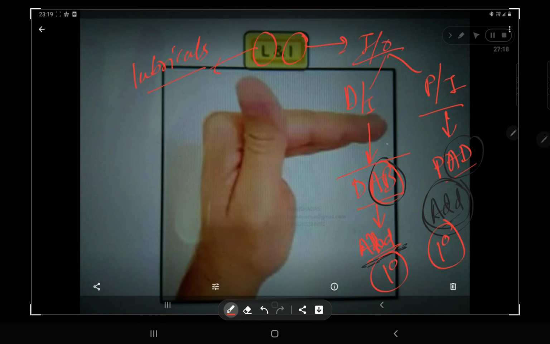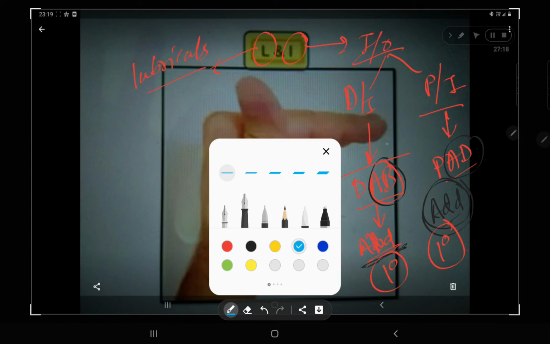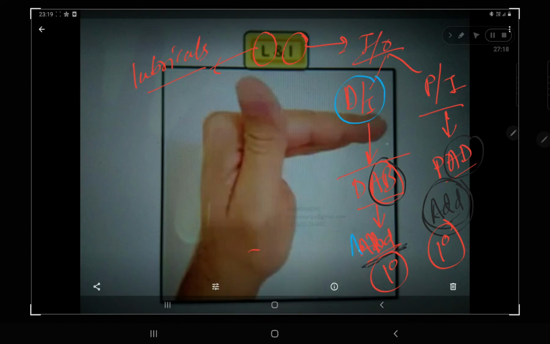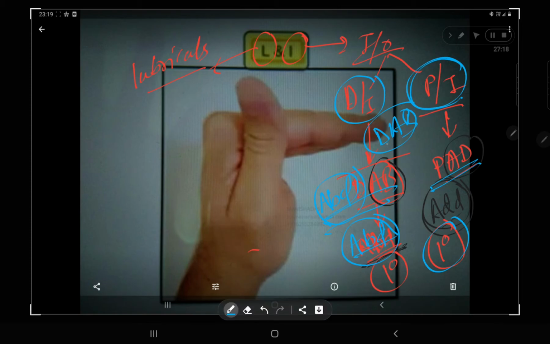So what is the primary function? First, look at the question carefully. What is the primary function of dorsal interossei? Its primary function is ABD, abduction of fingers. Abduction means you are removing one finger from another. This is due to DAB, dorsal interossei causing abduction of fingers. And what is the primary action of palmar interossei, or chief or major action? This is adduction of fingers. You are adding one finger to another. So this is the primary action of your interossei muscles.